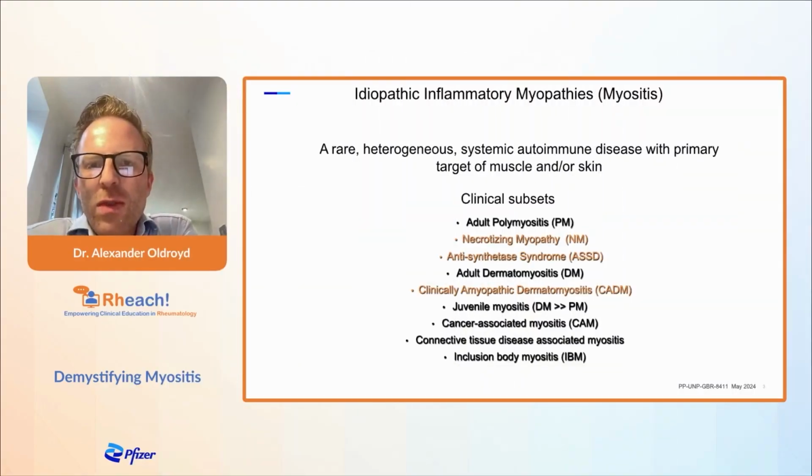So I'm going to start by talking about this condition. The technical term that we use is idiopathic inflammatory myopathy, shortened to IIM. Now, as I'll talk a little bit more in a few slides' time, IIM is a chronic autoimmune condition.